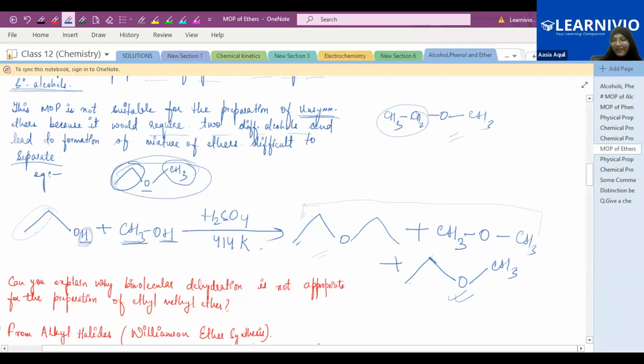This is your ethyl methyl ether. If you are preparing ethyl methyl ether, you are not getting only ethyl methyl ether, you are also getting diethyl ether as well as dimethyl ether. So at last you have to separate all three to get this. That's why this method of preparation is not suitable for the preparation of unsymmetrical type of ether. It is suitable only for the symmetrical type, by the dehydration of alcohol process.